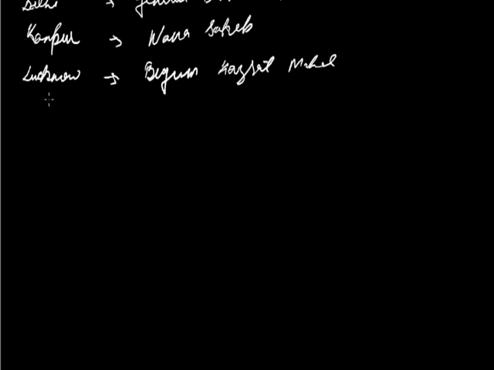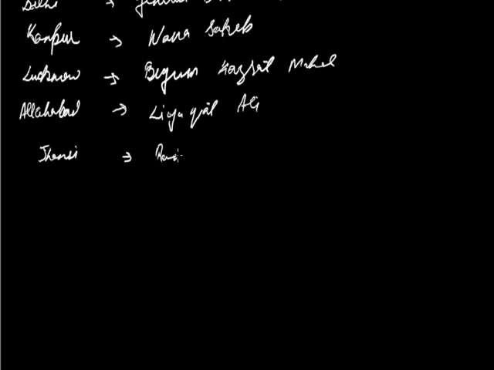A question can come for one mark or in objective type also, asking who provided leadership at a center, like Delhi, General Bakht Khan; at Kanpur, Nana Sahib. This type of question can also come in your NTSE or in your exam. Allahabad, Liaquat Ali. Jhansi, Rani Lakshmibai. Bihar, Kunwar Singh.